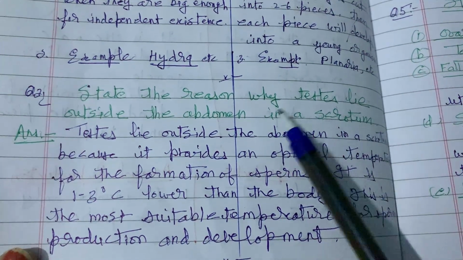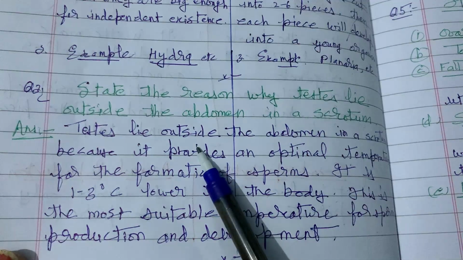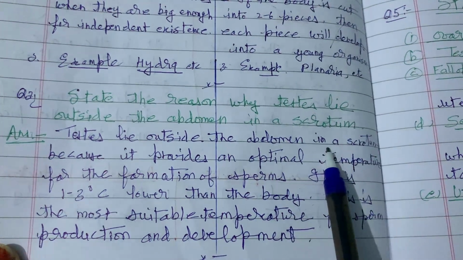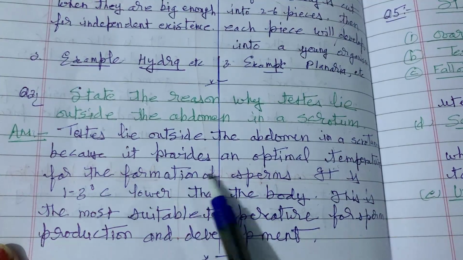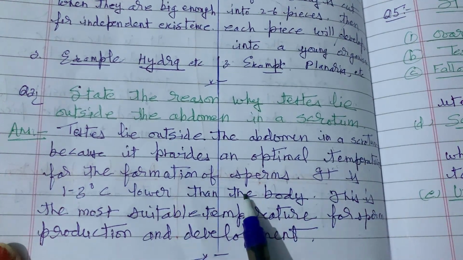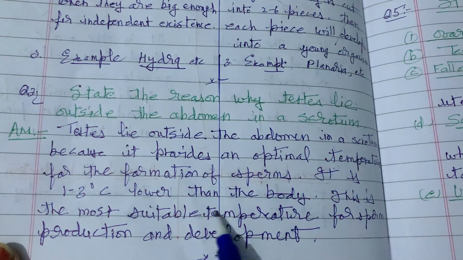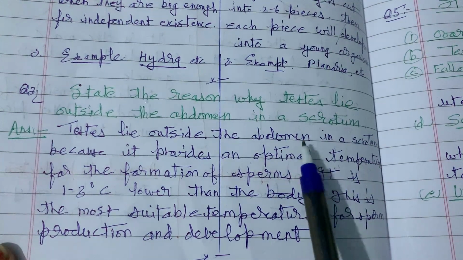State the reason why testes lie outside the abdomen in a scrotum. See, testes lie outside the abdomen in a scrotum because it provides an optimal temperature for the formation of sperms. It is 1 to 3 degrees centigrade lower than the body temperature. This is the most suitable temperature for sperm production and development. I hope the answer is clear to you.